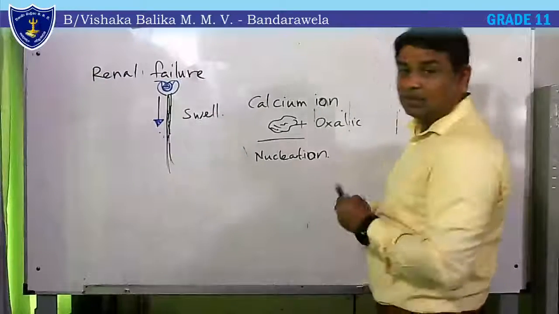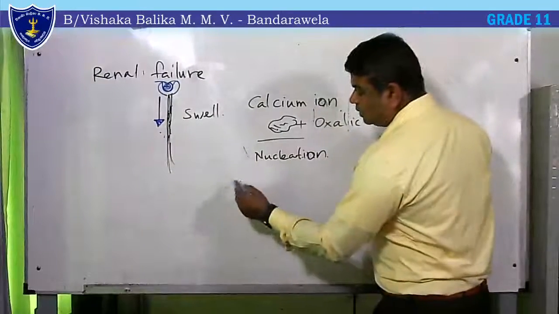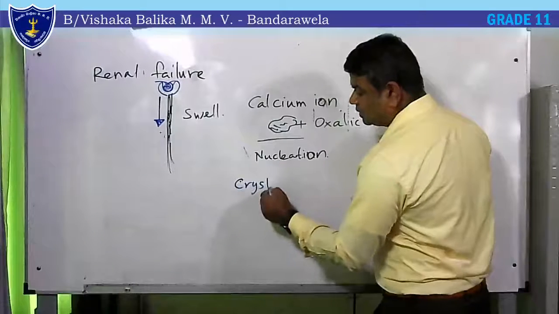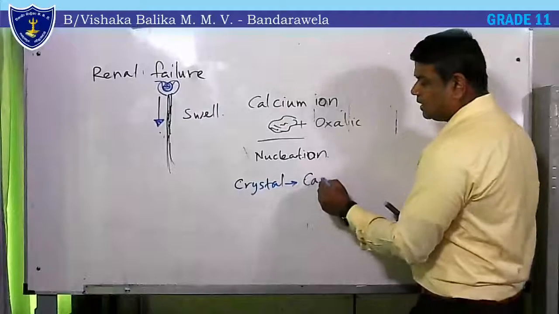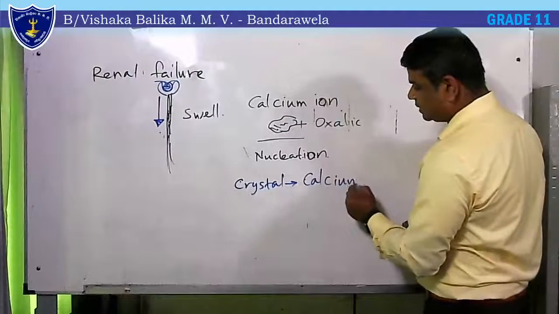Then they form tiny crystals. Those crystals are calcium oxalate crystals.